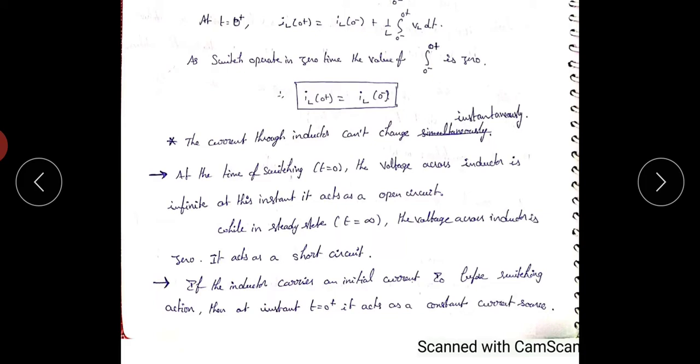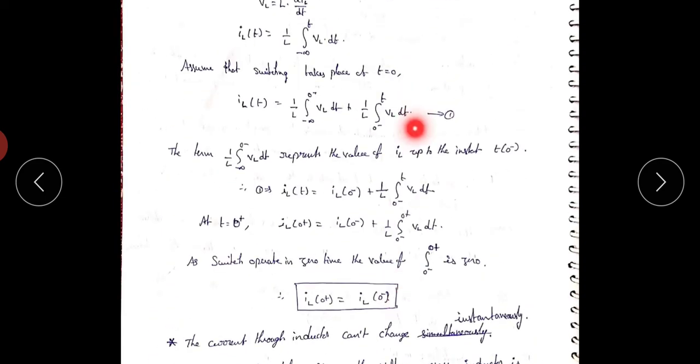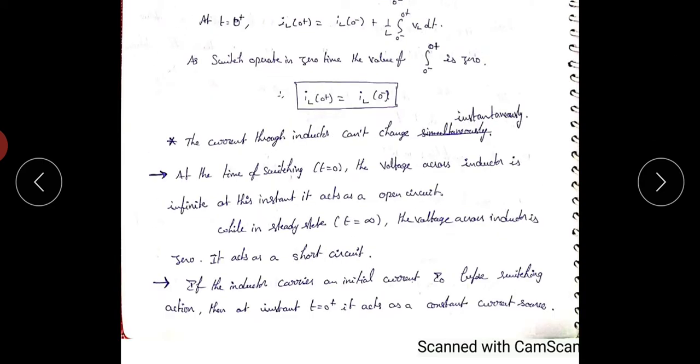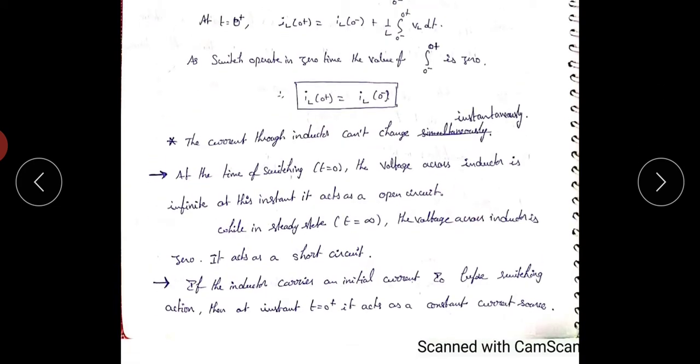Next, at t equals infinity, at steady state, the voltage across the inductor equals 0. Substitute t equals infinity, steady state. So VL equals 0. Voltage equal to 0 means it acts as a short circuit. So finally we can say that in an inductor the initial condition is IL of 0 plus equals IL of 0 minus, and at t equals 0 the inductor acts as an open circuit. At t equals infinity the inductor acts as a short circuit.